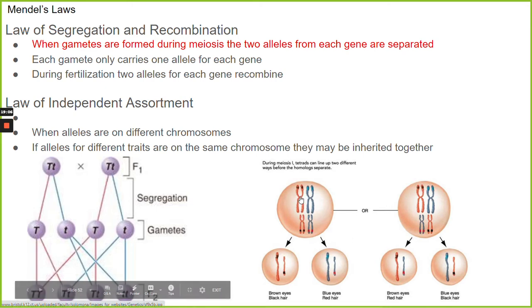Okay, let's say this is a gene for brown eyes, and this is a gene for black hair, and this is a gene for blue eyes and red hair. During meiosis, depending on how the chromosomes line up, they get separated from each other. So every single gamete that's produced has a different combination of traits. And so which of those gametes ends up in the offspring, that's going to determine the traits of the offspring.